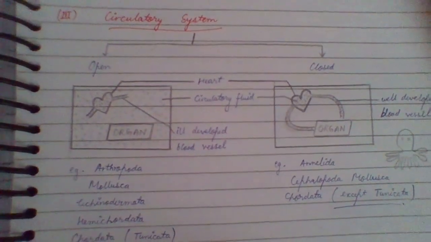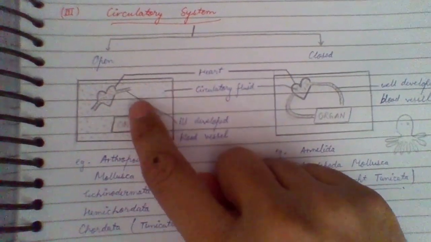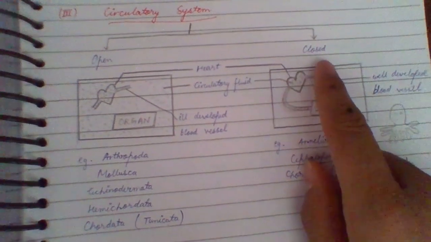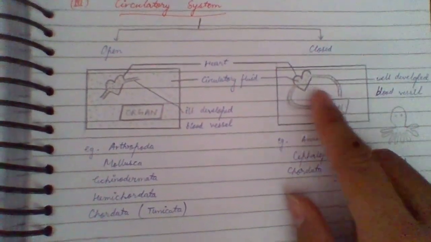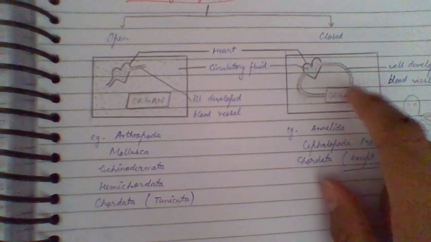Now fourth type of overall classification that comes is circulatory system. There are two types of circulatory system: open circulatory system and closed circulatory system. In open circulatory system, animals do not have proper blood vessels attached to the organs. You can see the structure here. In the case of open, these are ill-developed blood vessels. In closed circulatory system there are fully developed blood vessels which go to the organs and then come back to the heart.